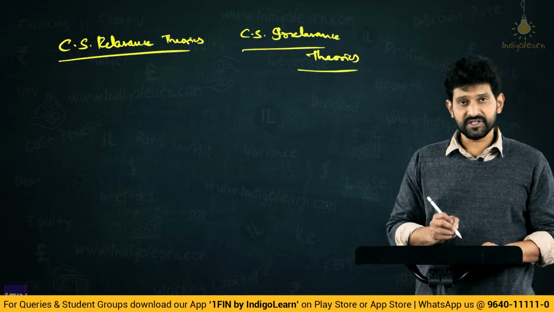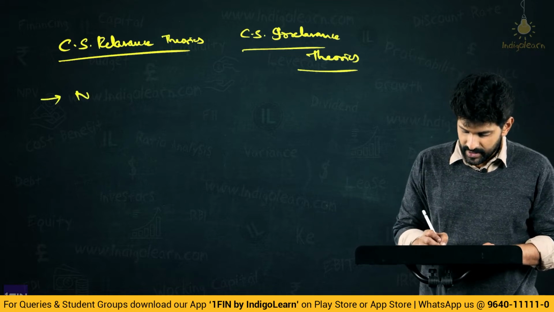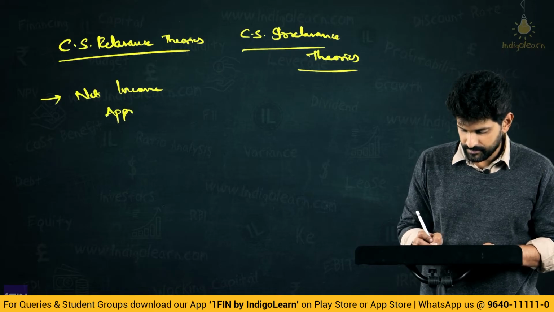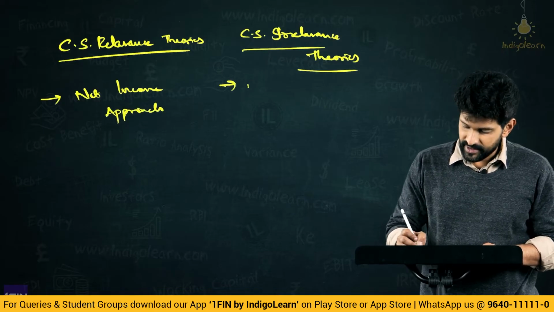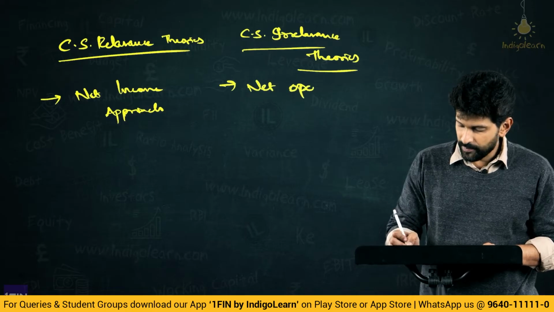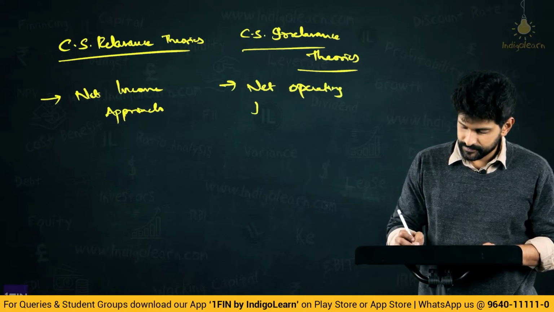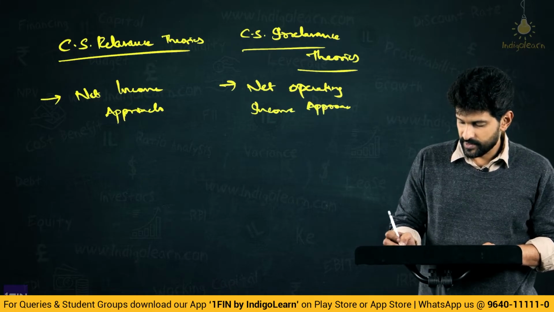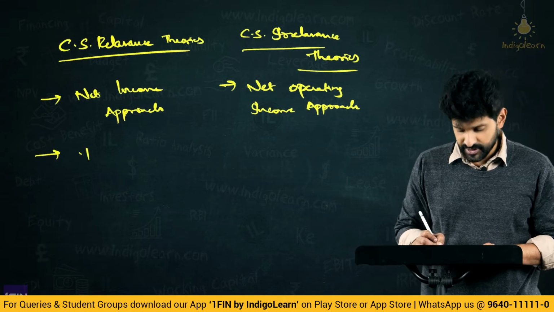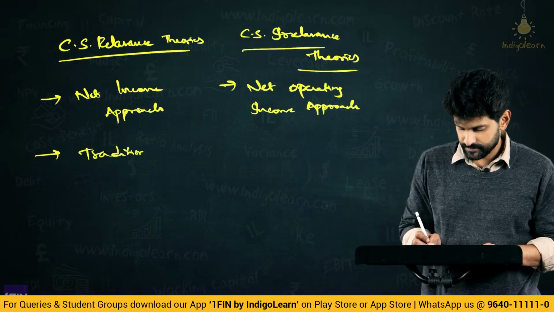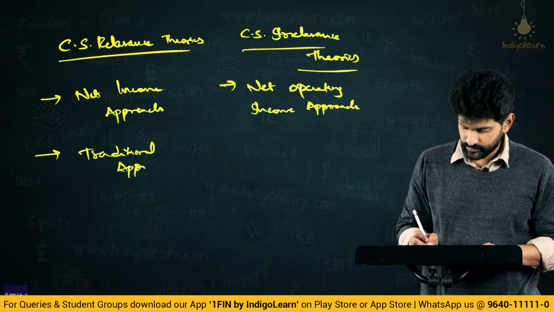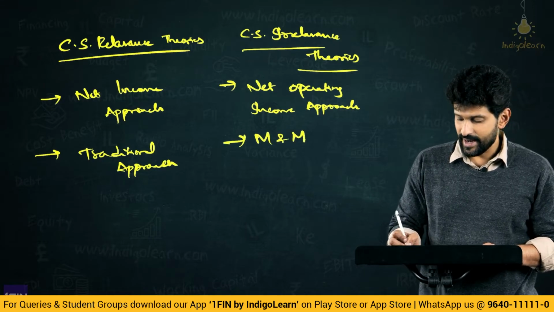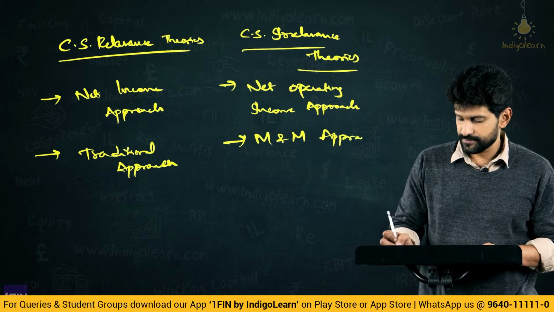Under the capital structure relevance theories, we have the net income approach, and here we have the net operating income approach. Here we have the traditional approach, and here we have the M&M, Modigliani and Miller approach.